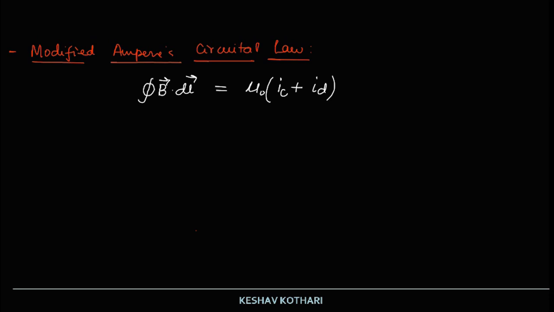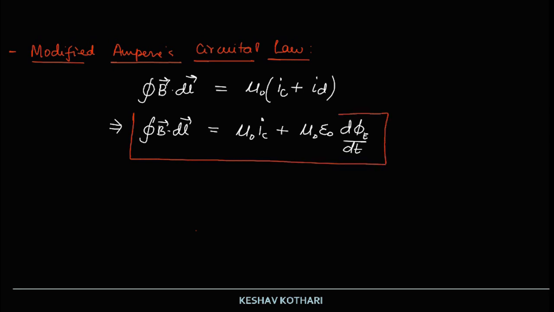If I put the value of the displacement current ID, we obtain mu naught IC plus mu naught epsilon naught of d phi e by dt. So this is the expression that we end up getting for the modified version of Ampere circuital law, which we will be using in the case of electromagnetic waves.